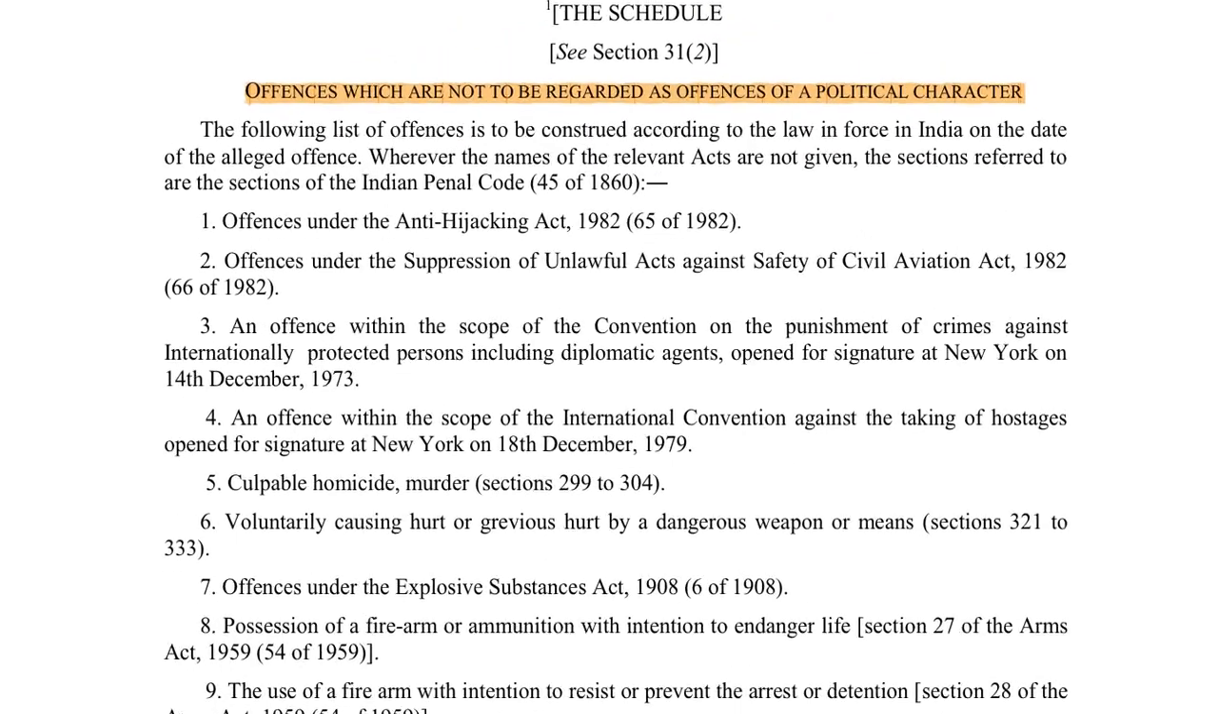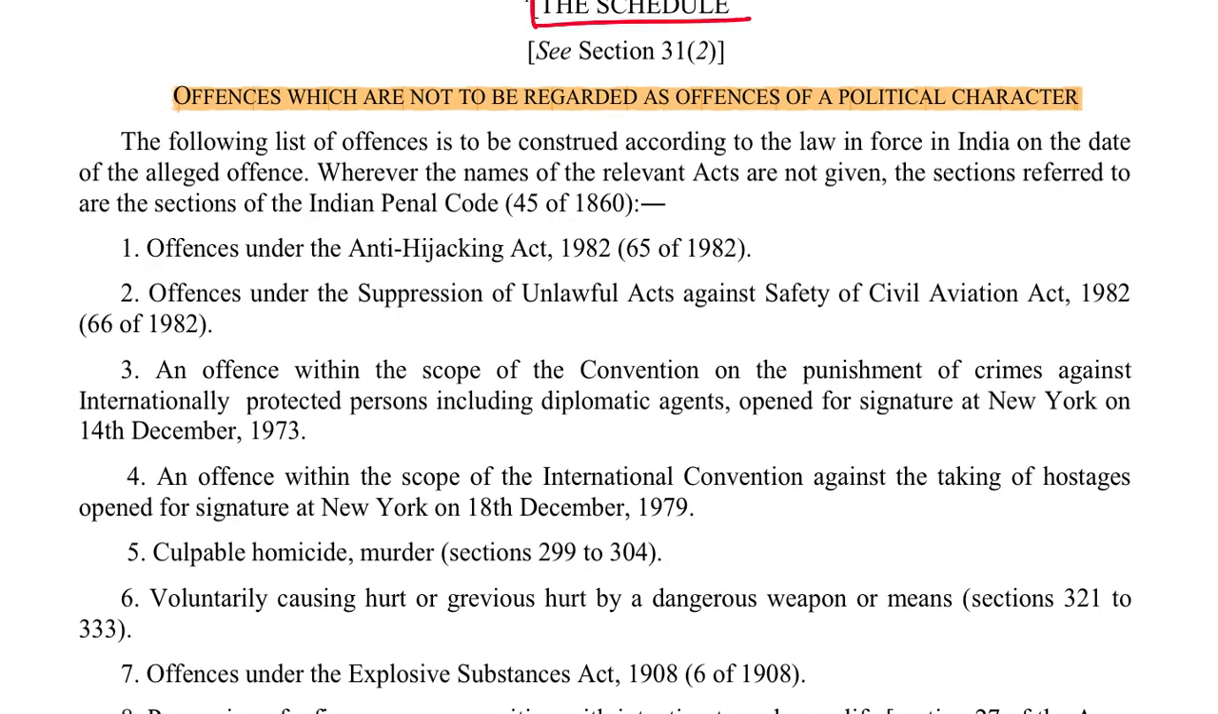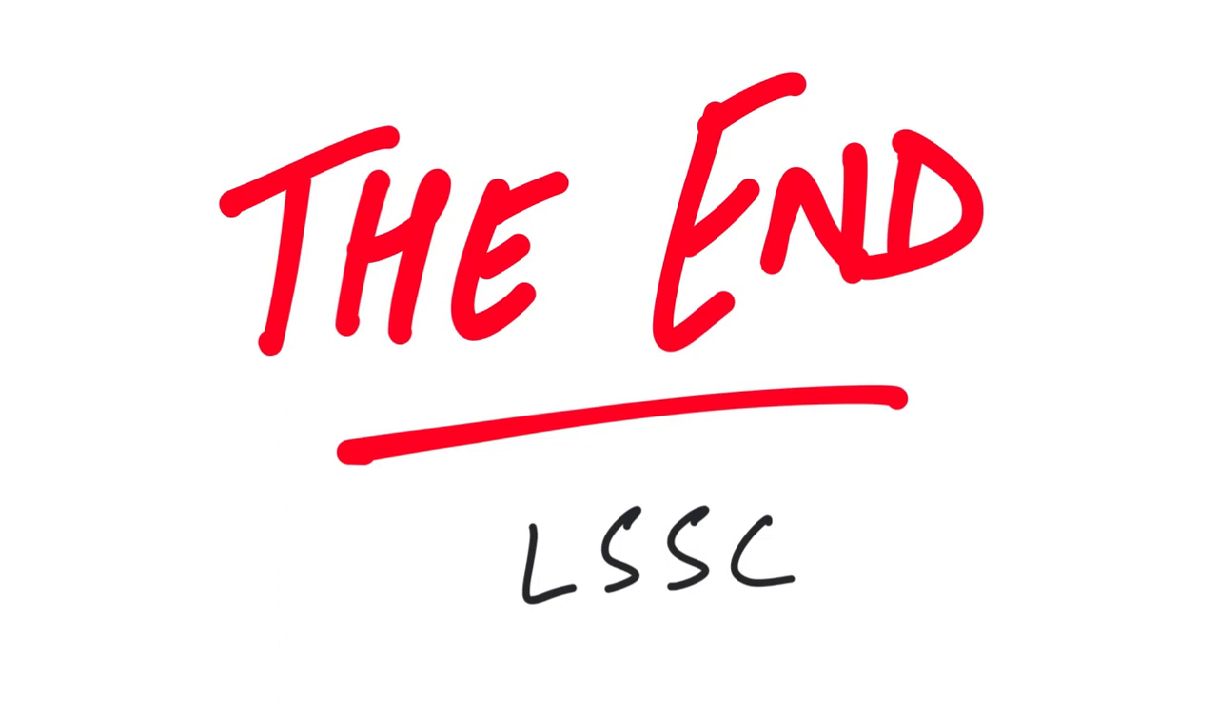And lastly, we have what is known as the schedule. This schedule lists the offences which are not categorized as political offences. Okay, so this means that for these offences, extradition can happen. With this, guys, we come to the end of this video.